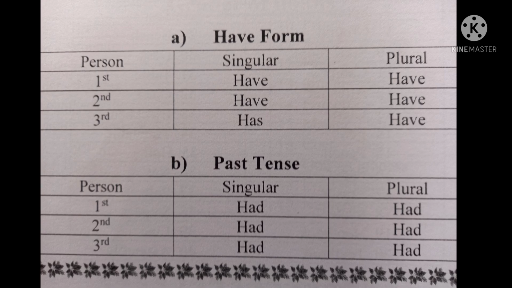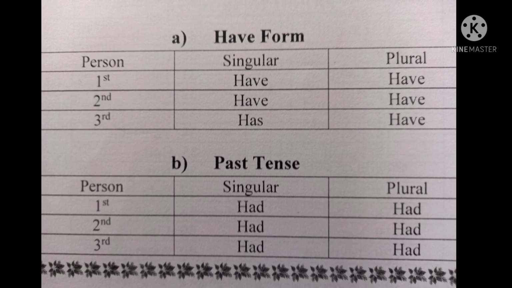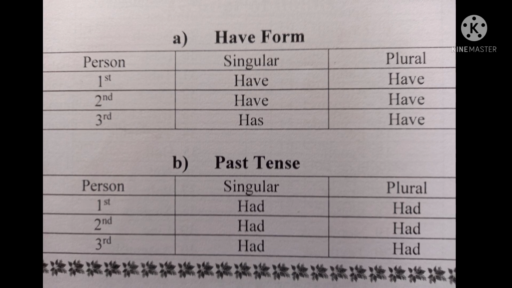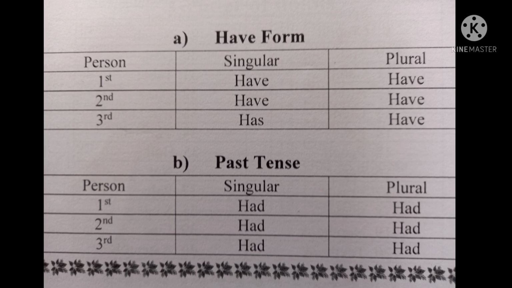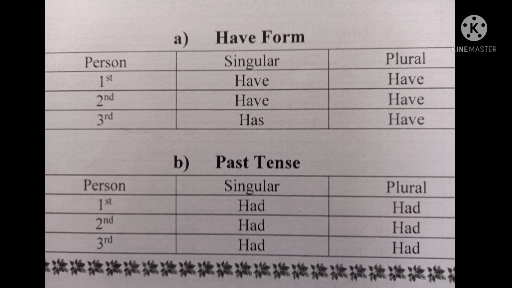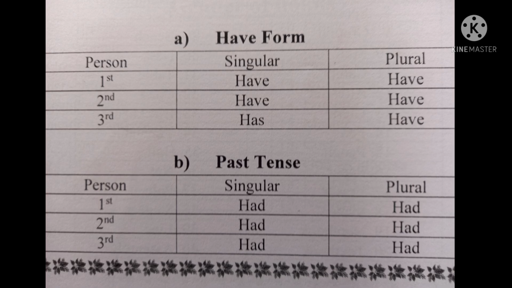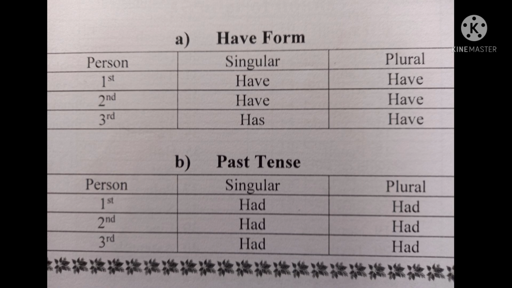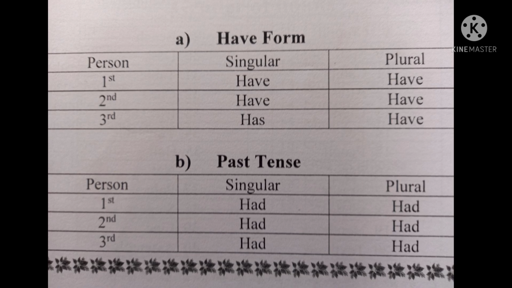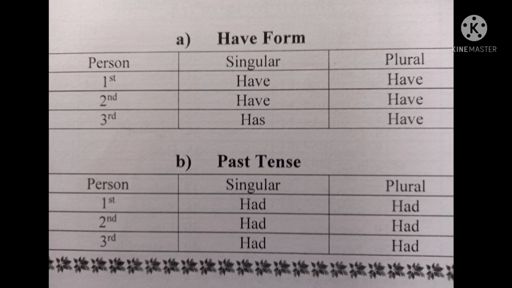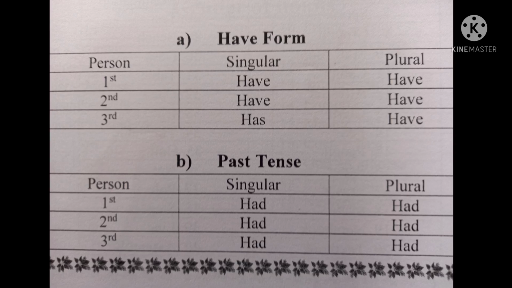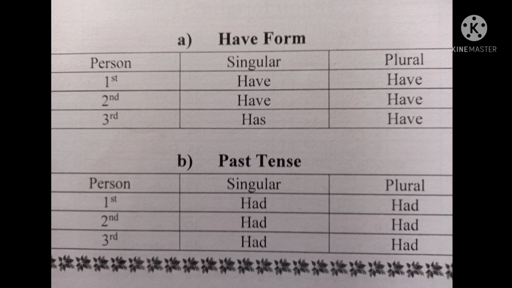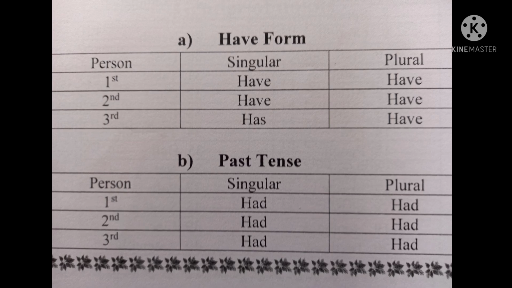So we have seen all the three main headings under auxiliary verbs or helping verbs, that is be form, present tense and past tense, do form, present tense and past tense, have form, present tense and past tense. Under be form we have am, are, is. Under be form in past tense we have was and were.